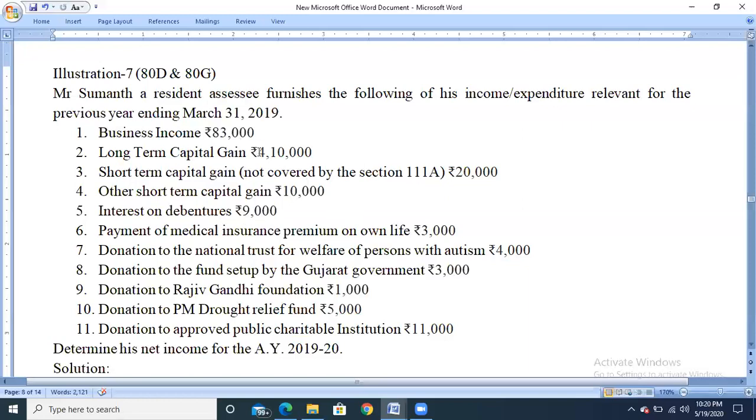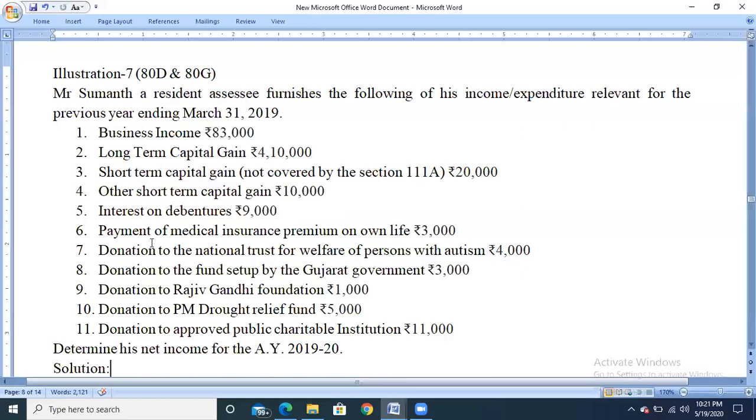So business income is included, long-term capital gain will not be considered. After the deductions, we need to add it back. Short-term capital gain not covered by the section 111A is not liable for security transaction tax, so it should be taken for the gross total income. Other short-term capital gain, again for gross total income. Interest on debentures, it's an income from other sources.